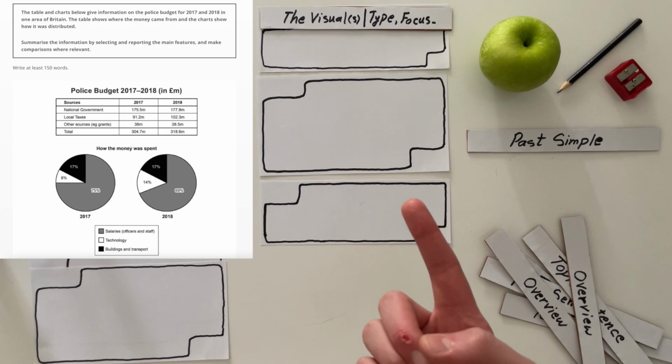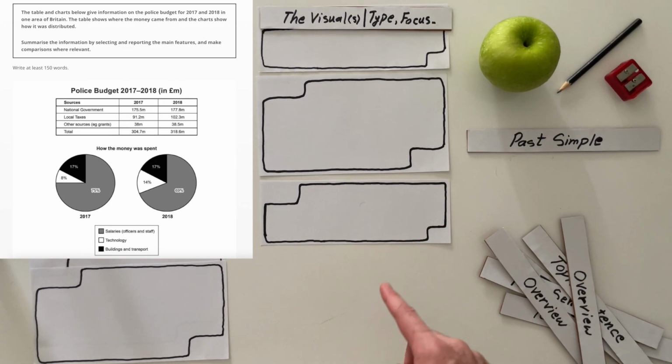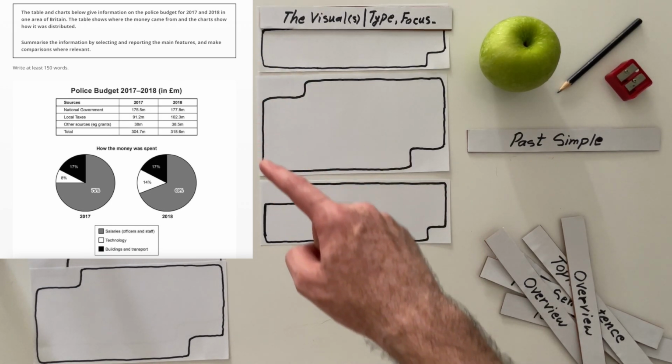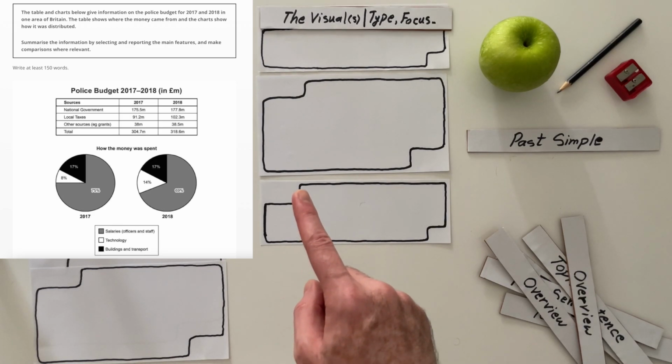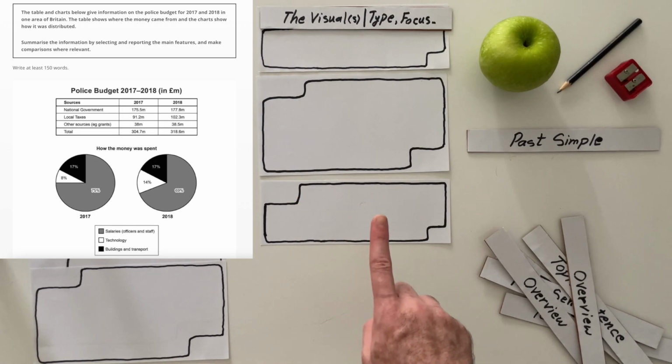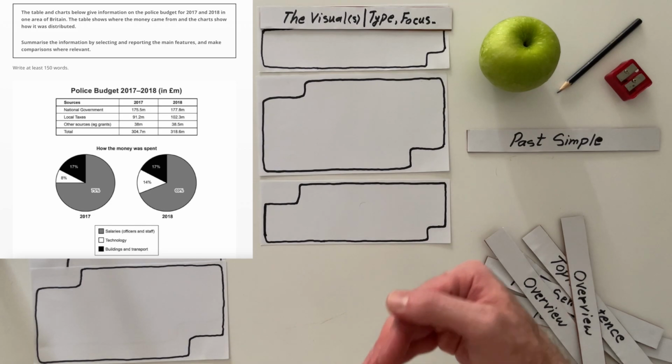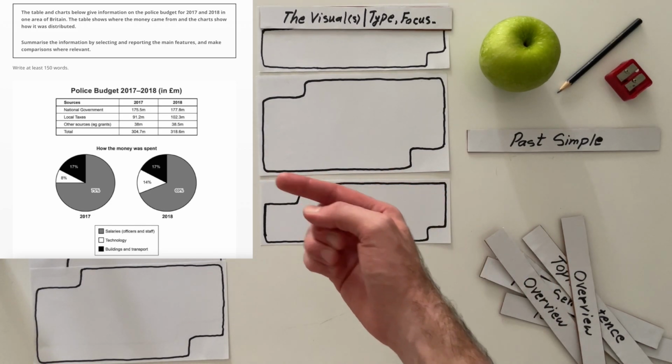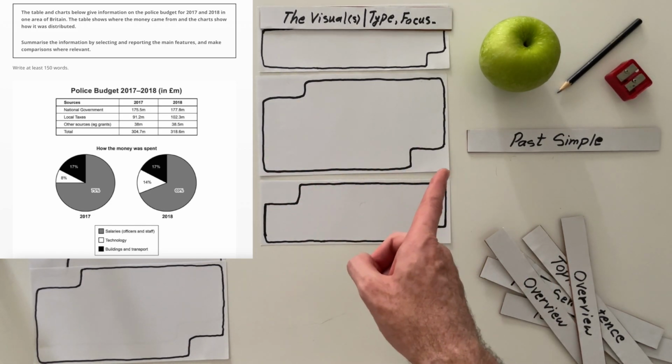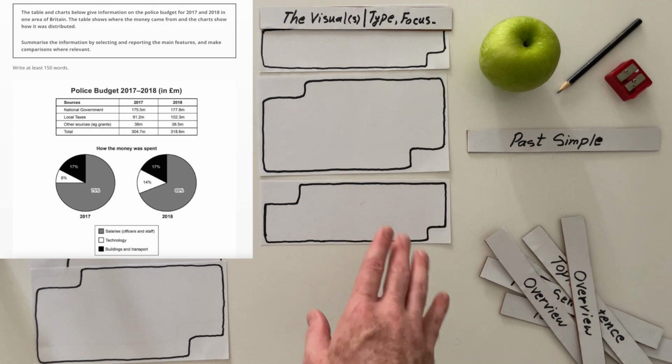But the strategy here is to analyze the visuals first, and then we decide whether we are going to combine them or not. We decide right here, so stay tuned.